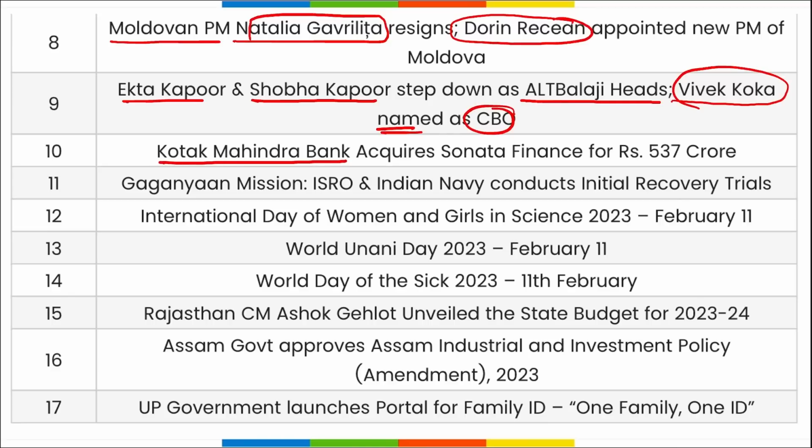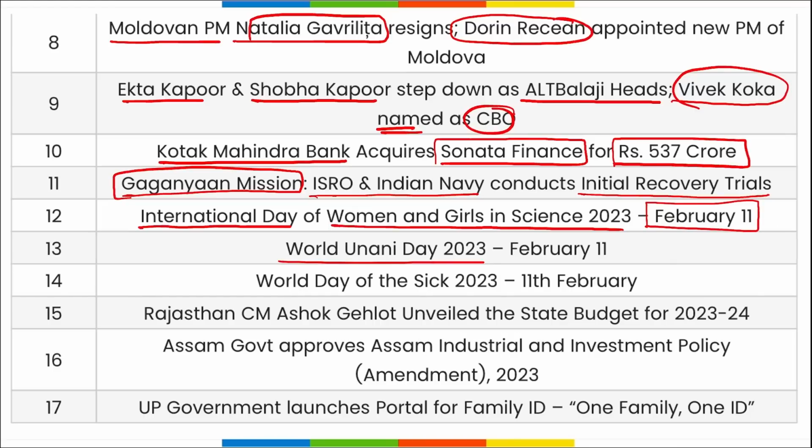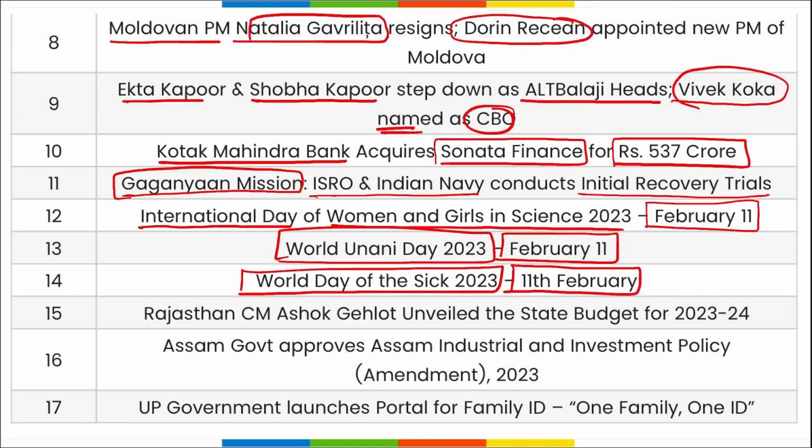Kotak Mahindra Bank has acquired Sonata Finance for 537 crore rupees. Gaganyaan mission: ISRO and the Indian Navy have conducted the initial recovery trials. International Day of Women and Girls in Science for 2023 is observed on 11th of February. World Unani Day is also observed on 11th of February. World Day of the Sick 2023 is observed on 11th of February.